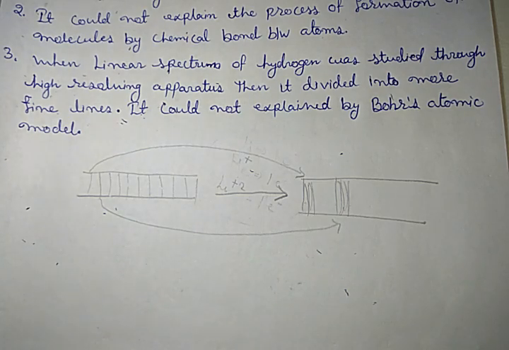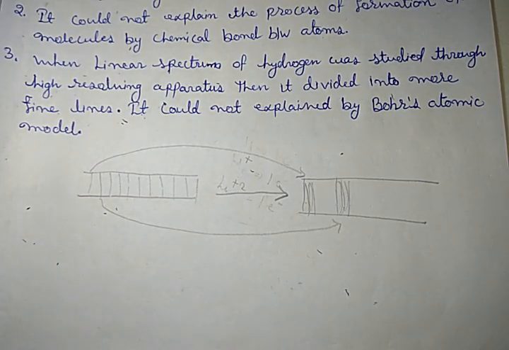the Niels Bohr atomic model. After that, various models were given, like the Sommerfeld model, and after that the Schrödinger wave equation. At present, the Schrödinger wave equation is the most acceptable theory about the structure of the atom, chemical bonding, and so on. These higher models we will study in higher classes.